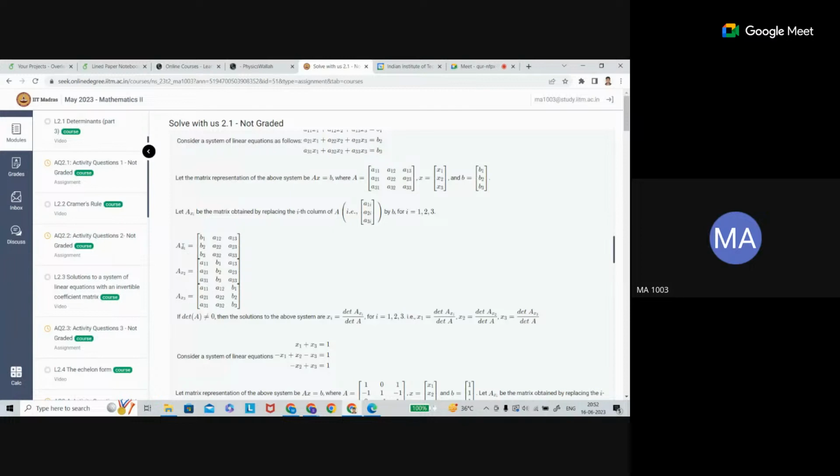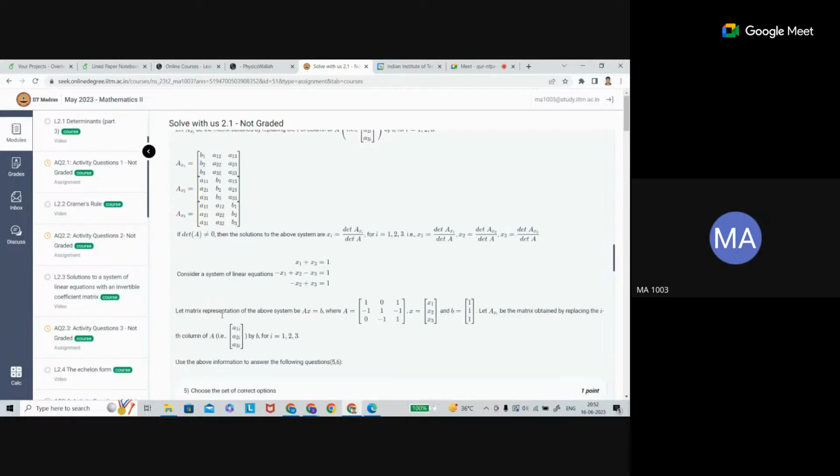So what is Ax1? Change the first column with the right side of the equation. What is Ax2? Change the second column. Similarly, what is Ax3? Change the third column. And find the determinant of Axi upon the determinant of A. It will be extended to any order of a matrix.